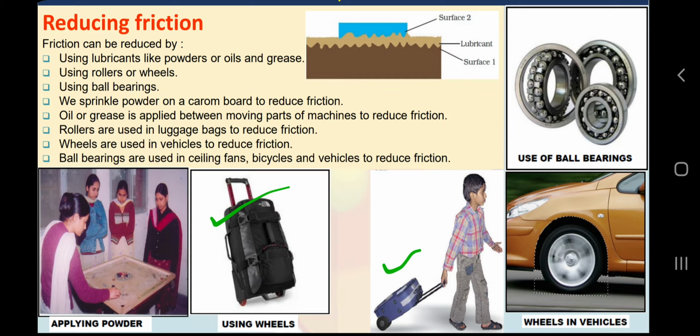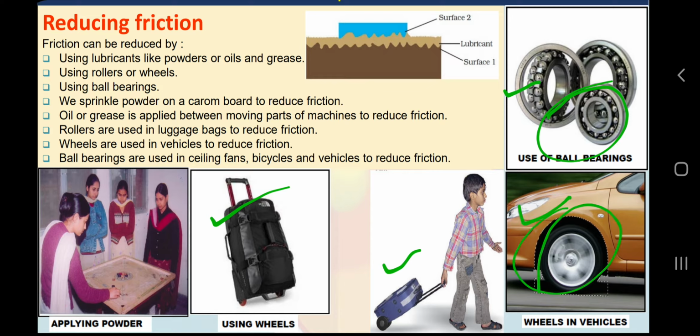Here again we use ball bearings in machinery. Why? I am sure you have seen these types of machinery. Again, because we know that rolling friction is very less. So either you can smooth the surface, or you can apply a lubricant, or you can use rolling friction. Again, wheels in vehicles use rolling friction.